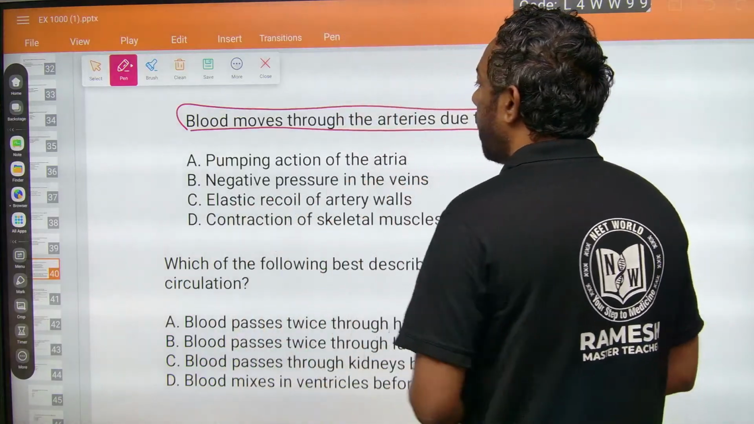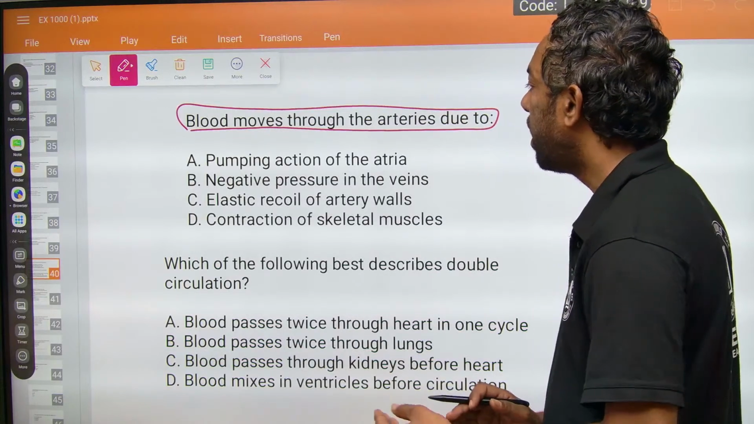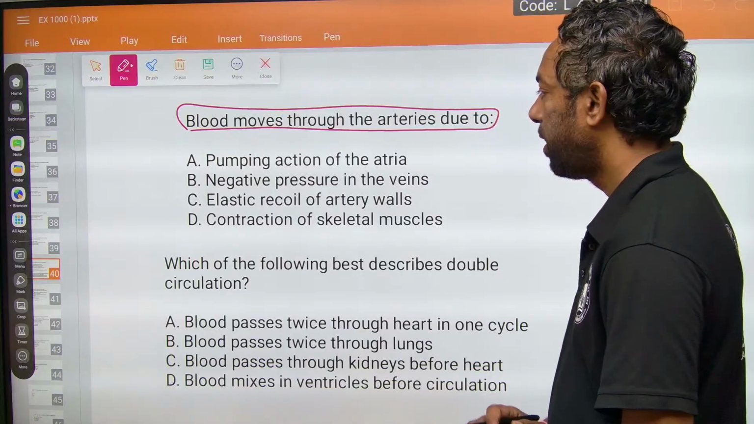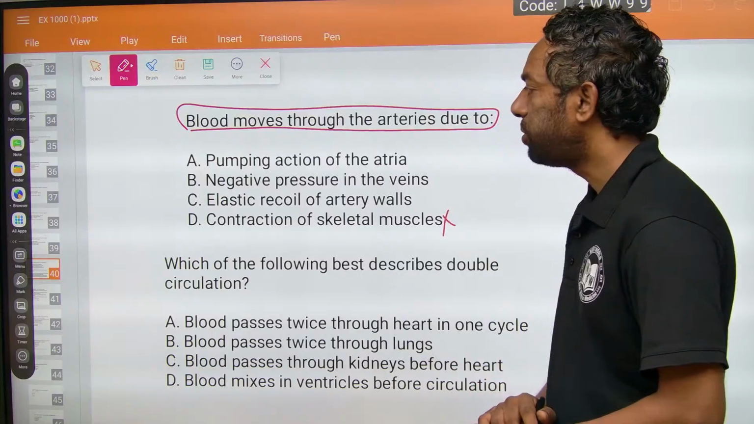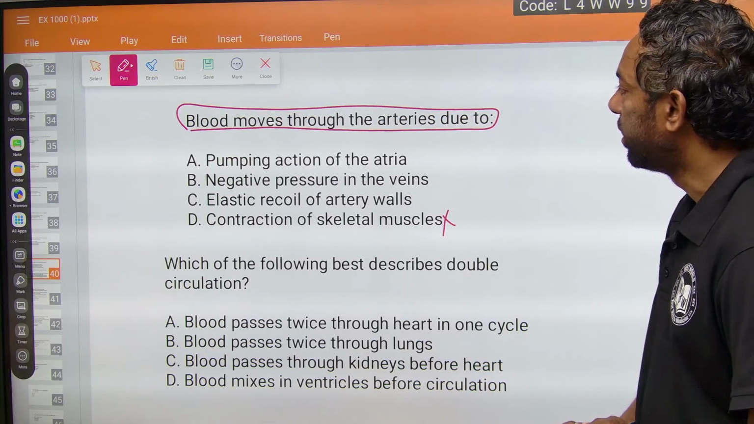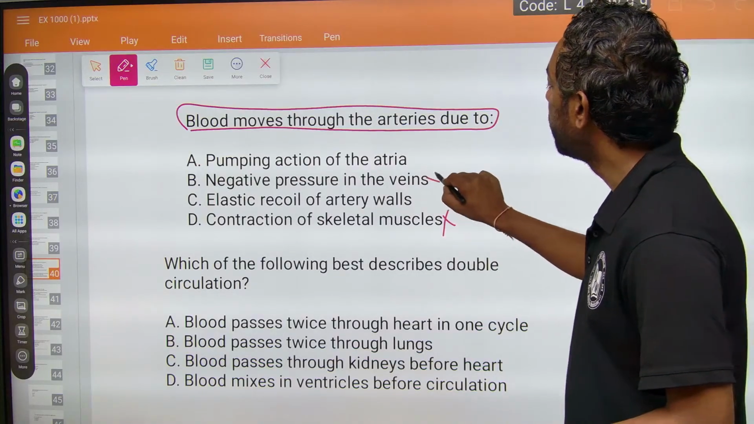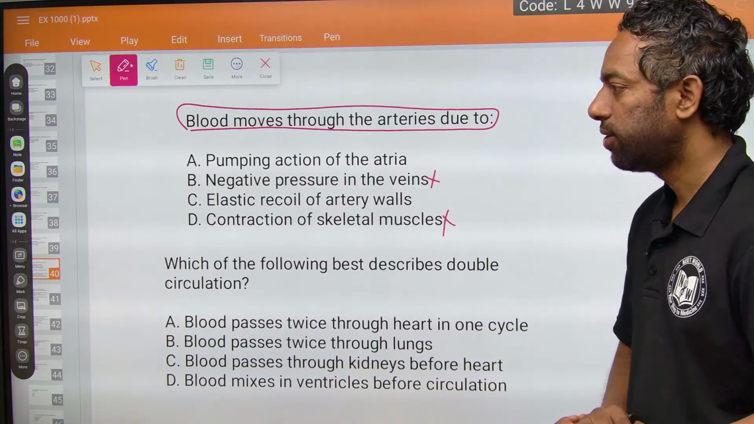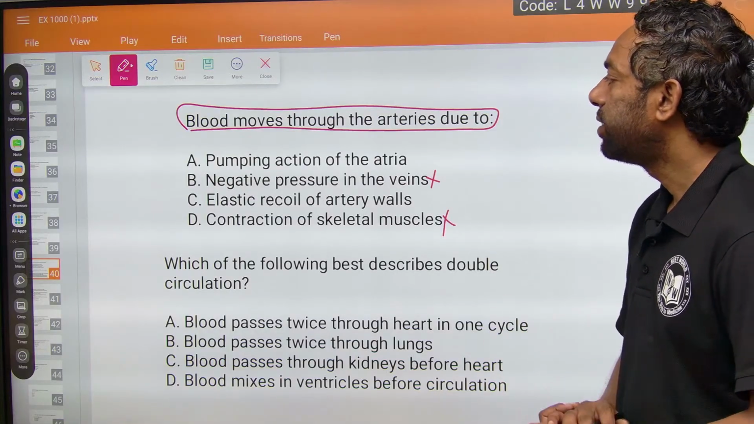The options are: pumping action of the atria, negative pressure in the veins, elastic recoil of artery walls, contraction of skeletal muscle. Pumping action of the atria is an irrelevant option, so remove it easily. Negative pressure in the veins is also irrelevant in this case. So it is either A or C.